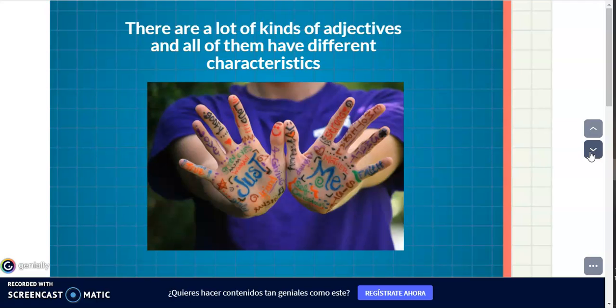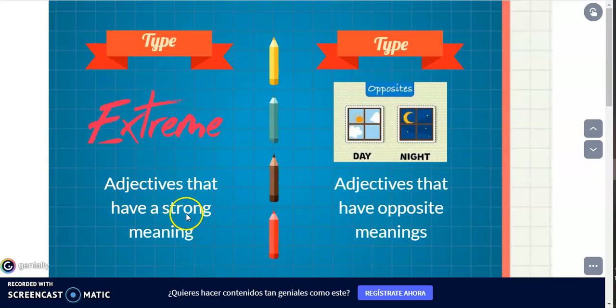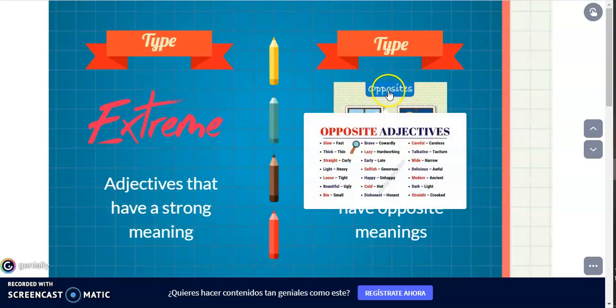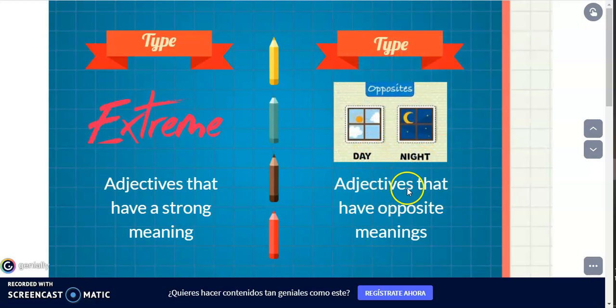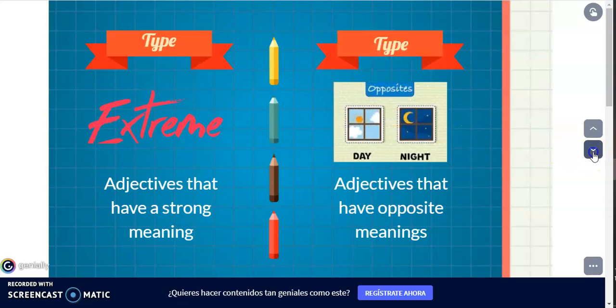As I told you before, there are a lot of characteristics in the adjectives, so there are a lot of types of adjectives. First of all, we have the extreme adjectives, the adjectives that have a strong meaning. Example, this: angry, furious, big, huge, etc. Don't worry about these charts. I'm going to send them to you and make them available in our classroom. Okay? The opposite adjectives, like day, night, are adjectives that have opposite meanings. Day, night, slow, fast, thick, thin, etc.